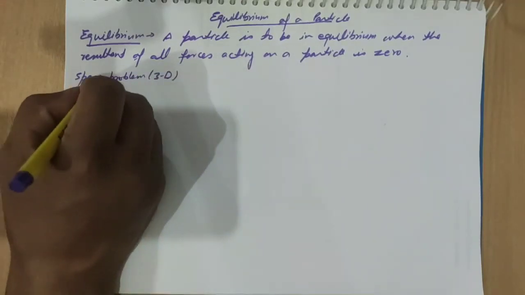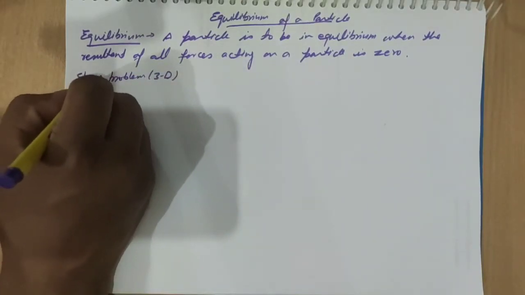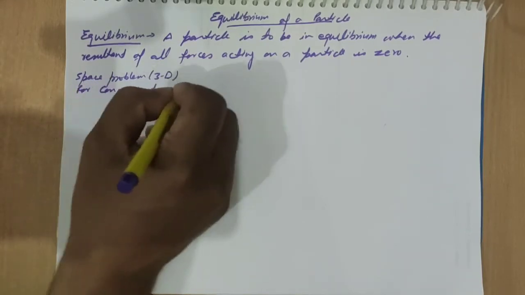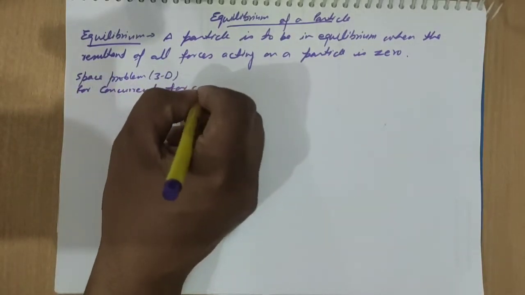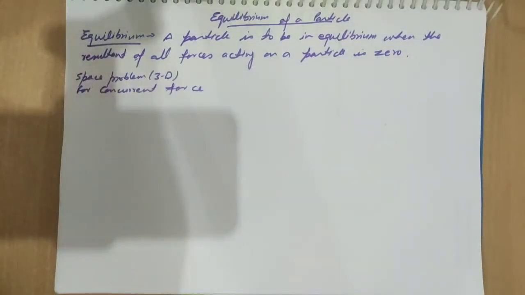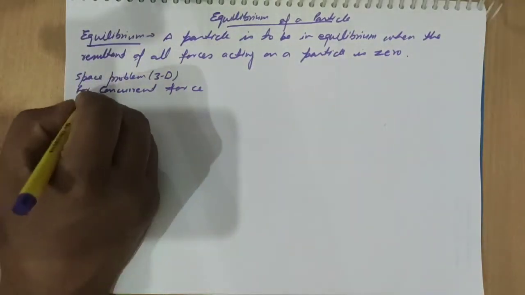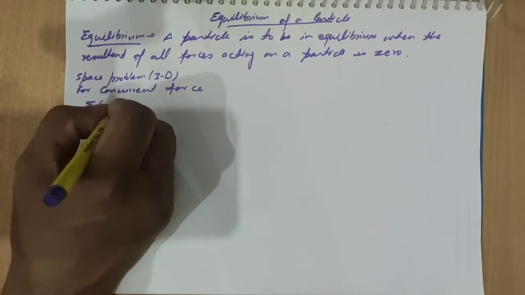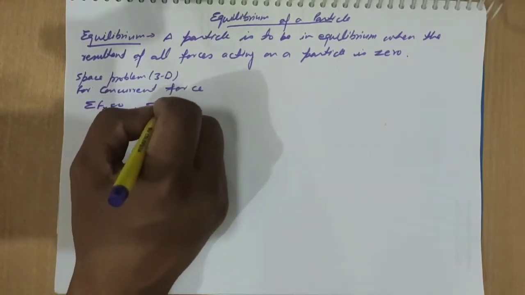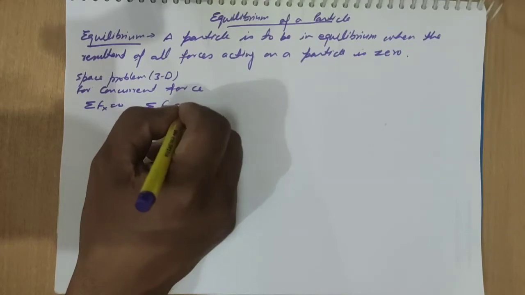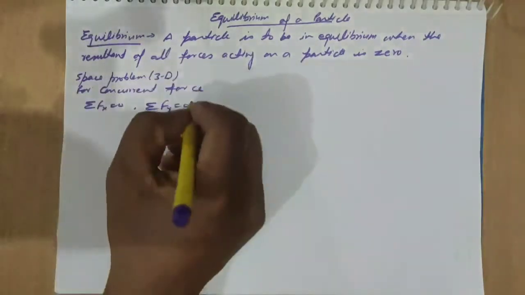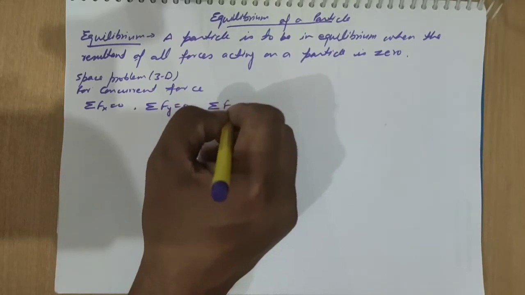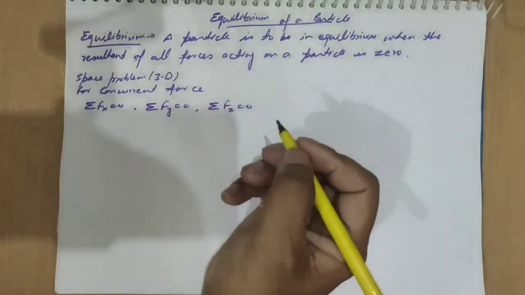If concurrent force is there, then summation of all horizontal forces along the x-axis equal to zero, summation of vertical forces along the y-axis equal to zero, and summation of forces in the z direction is equal to zero.